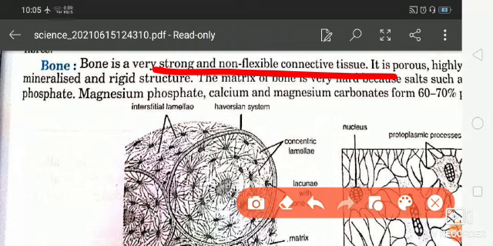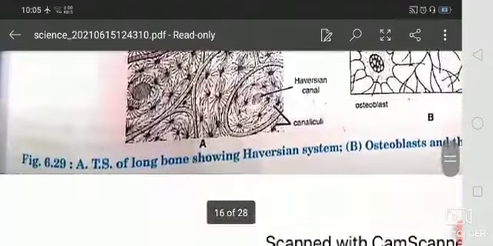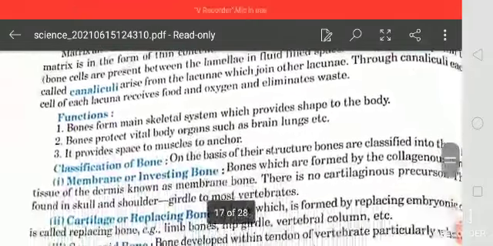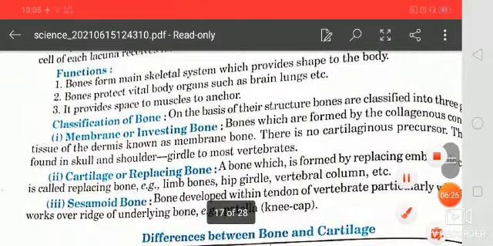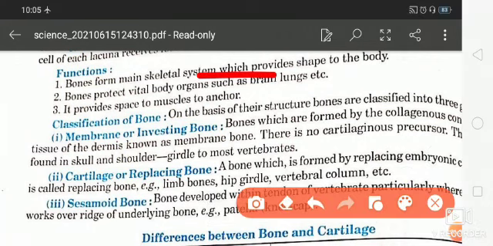It is made up of osteoblasts as its unit, and it contains calcium, magnesium, phosphorus, phosphate ions and carbonates, which form 60 to 70% of the bone. Its function is, first, that it is the main skeletal system which provides shape to the body, protects the vital body organs, and provides space for muscle attachment.